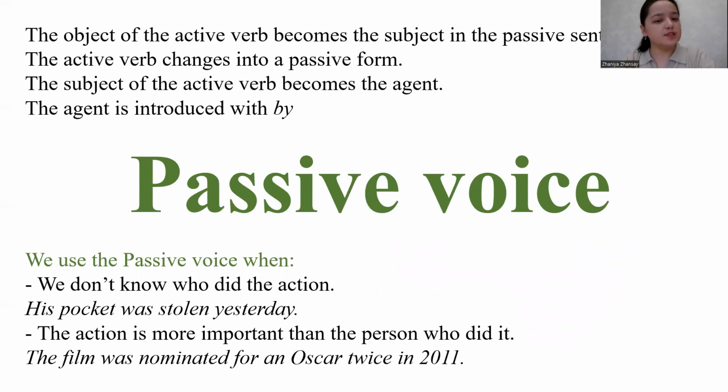We use the passive voice when we don't know who did the action. For example, his pocket was stolen yesterday. We don't know who did the action. The action is more important than the person who did it.